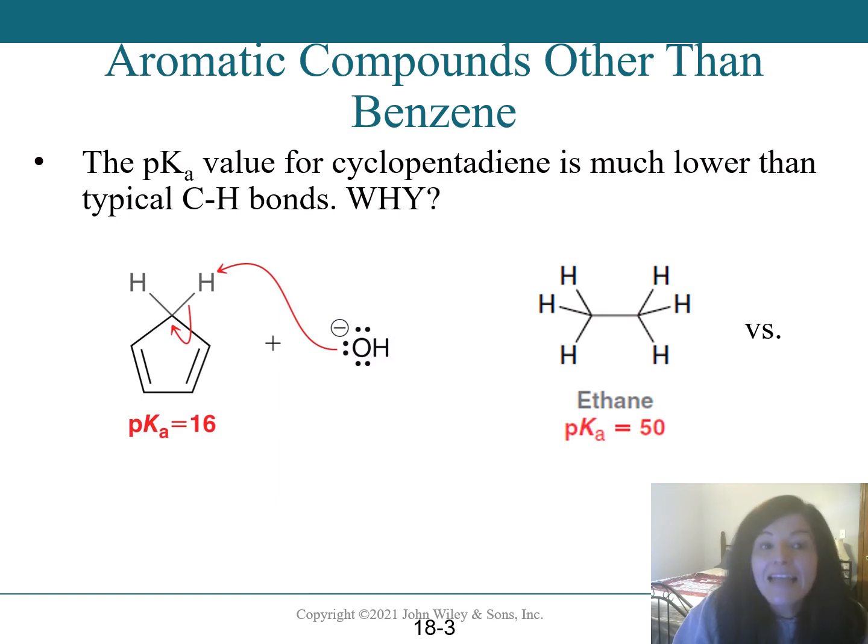We see that the hydrogen attached to a cyclopentadiene ring, this ring right here, is actually much, much more acidic than a typical sp3 hybridized carbon-hydrogen bond, because once that proton has gone and left a lone pair on this molecule, that molecule now will have 3 pairs of pi electrons and will be classified as being aromatic. The lone pair that's left behind, and we'll go through this, will be delocalized and will be able to participate in resonance.